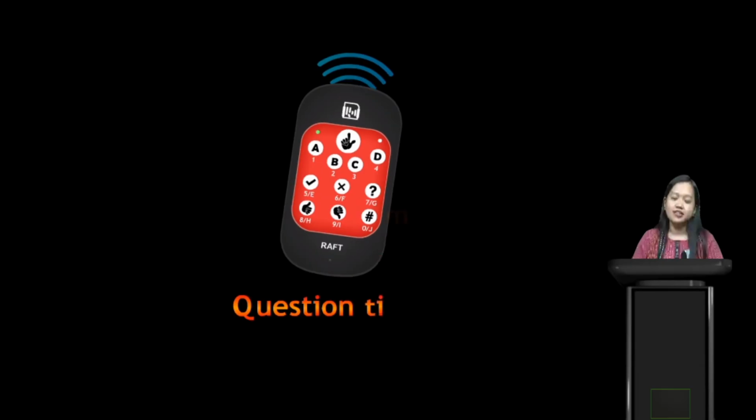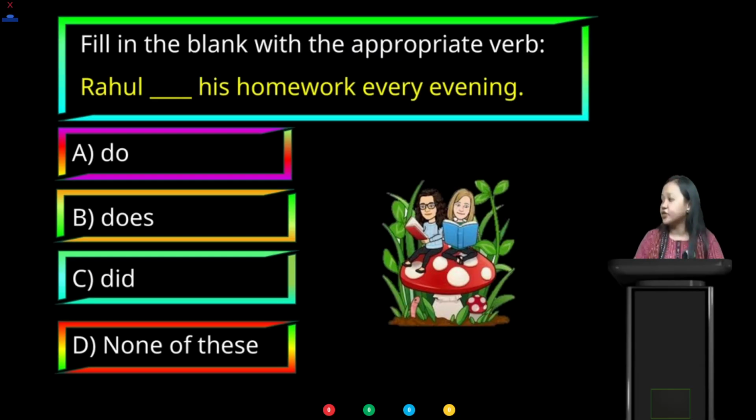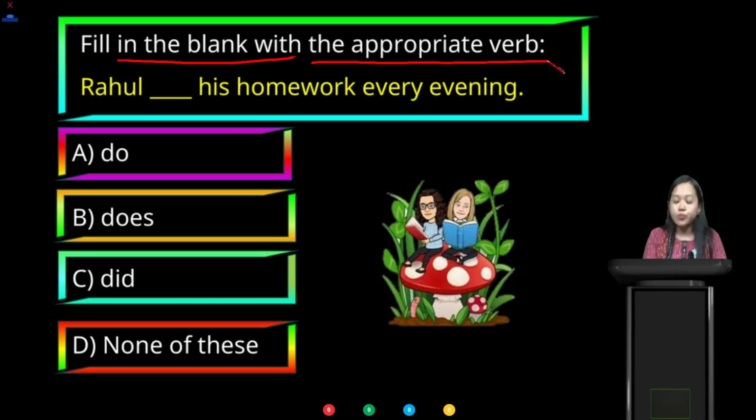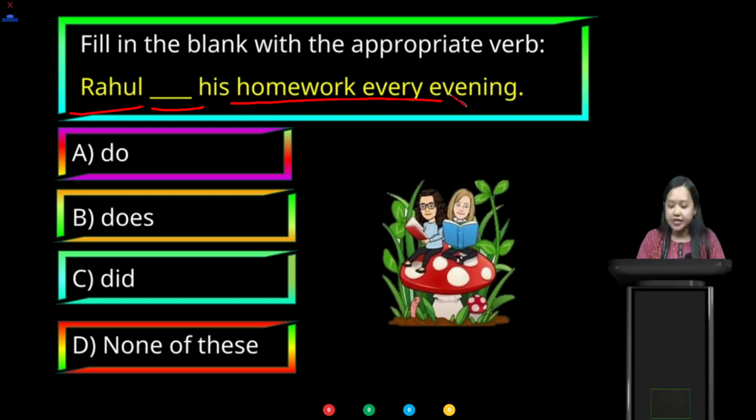Now another question of today's class. Let's see if you all can answer. What does it say? Fill in the blank with the appropriate verb. Which sentence do we have to fill? Rahul dash his homework every evening.